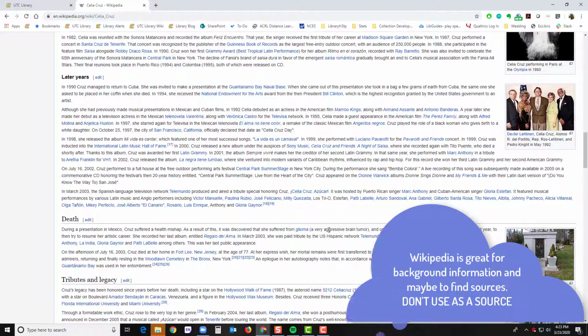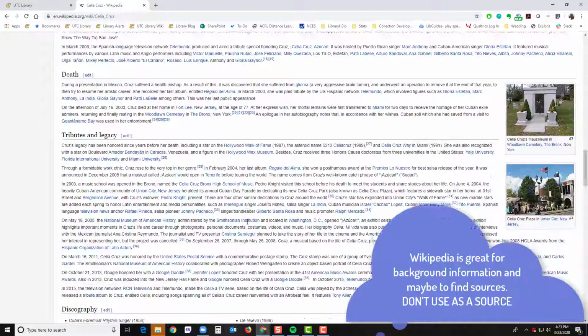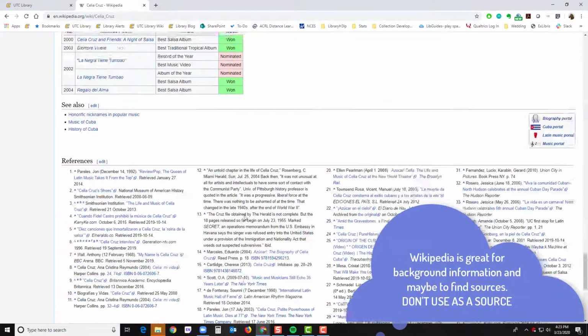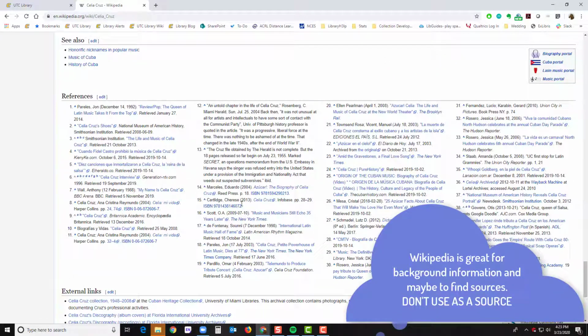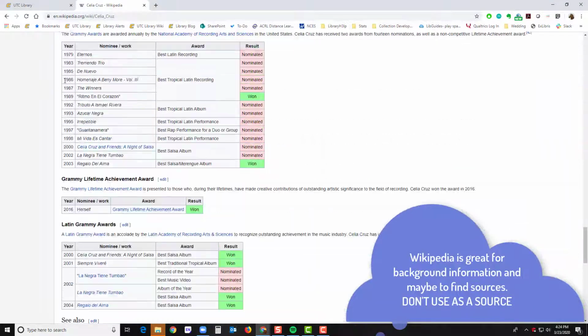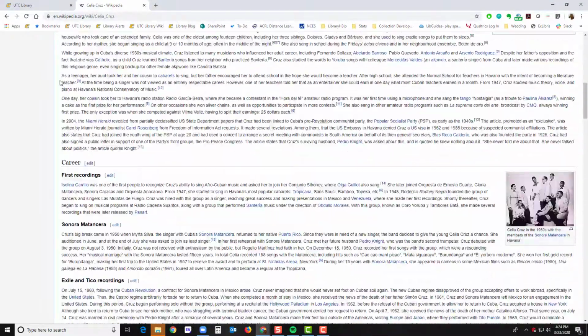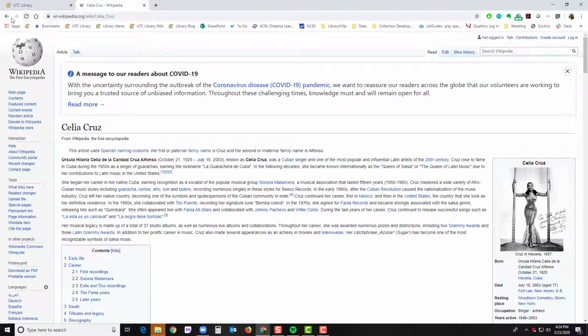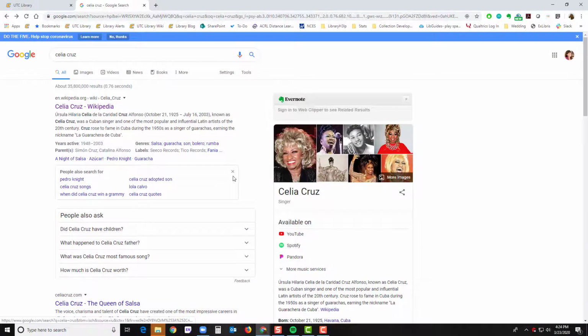But you can't actually cite Wikipedia in your paper. If you wanted to, you could go down and take a look at these references and cite some of those. You still want to do your good practice of evaluating everything that you're looking at, even through Wikipedia references. All right, I'm going to go back to my search results and see what else comes up.